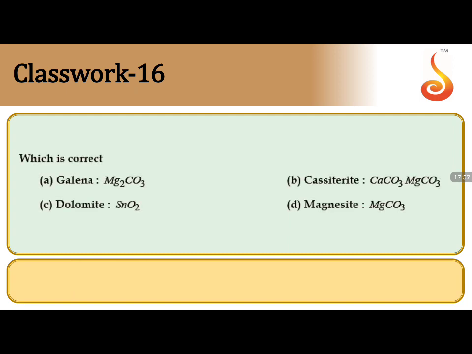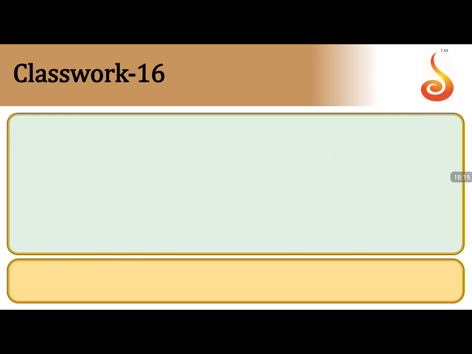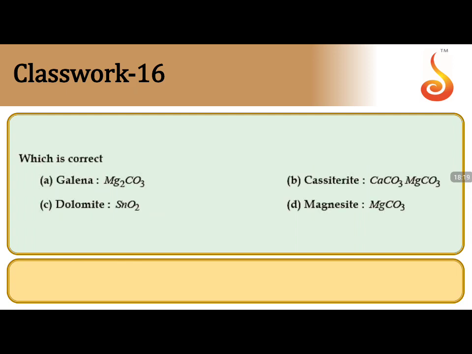Okay, which is correct? Mg2CO3, SnO2, galena, Mg2CO3, cassiterite, dolomite, magnesite. Which formula is correct? Let us see. Dolomite is CaCO3. This is dolomite. So let us write this particular one. Let us go to this particular one next. So if I am taking the answers for this, galena is PbS. Let us write dolomite is CaCO3, MgCO3.